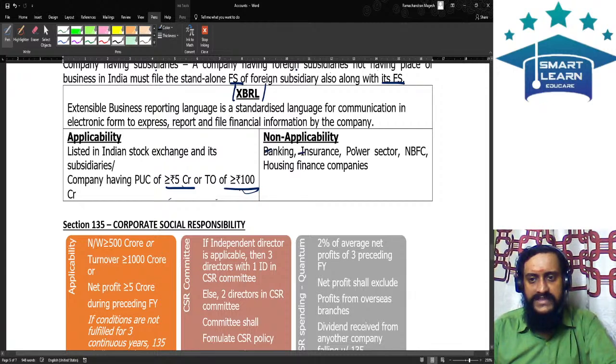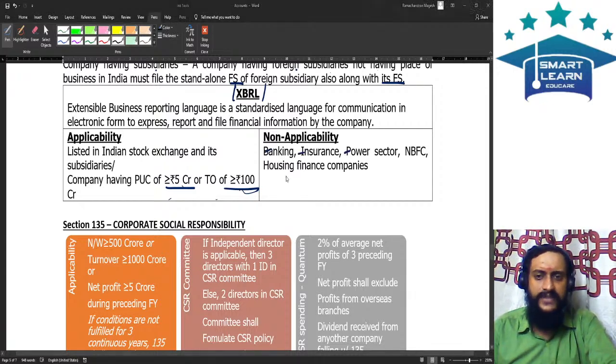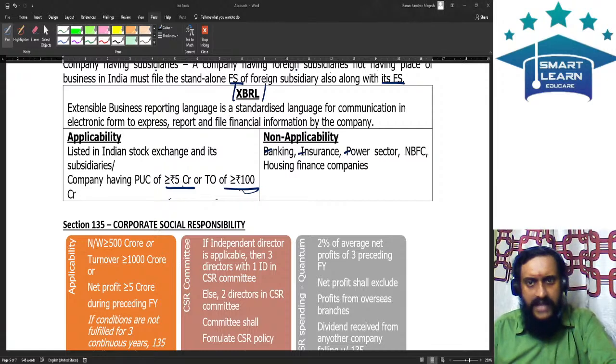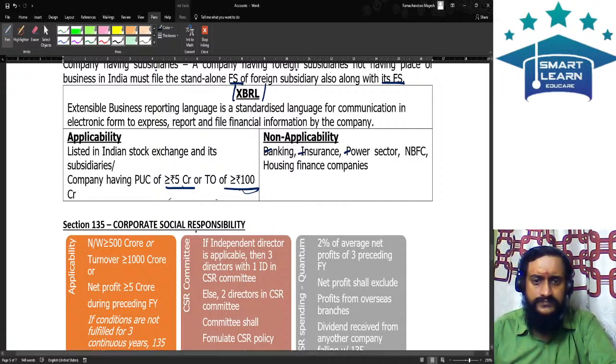Non-applicability: banking, insurance, power, NBFC, housing finance. To them XBRL will not be applicable. These are things which you should memorize. Right?